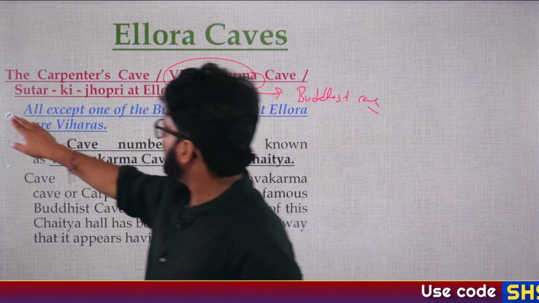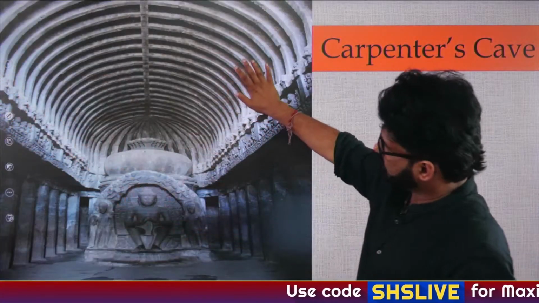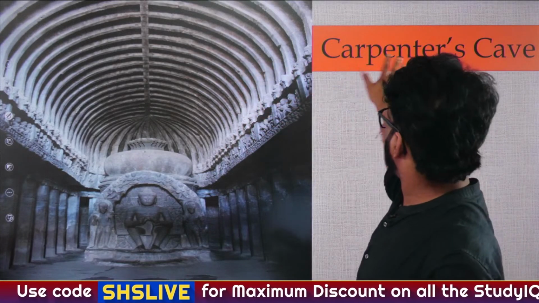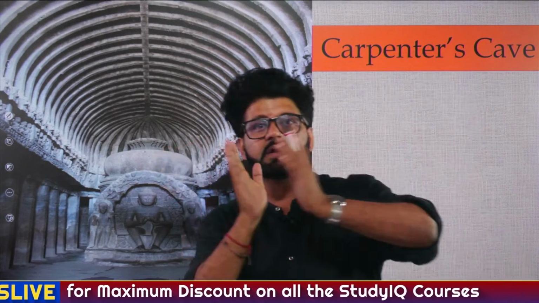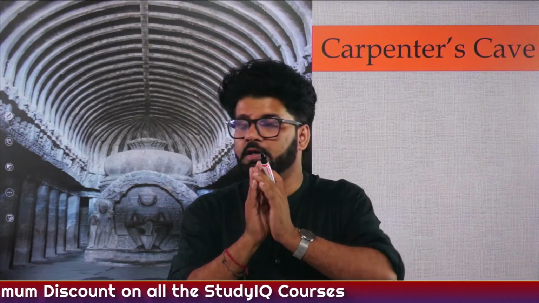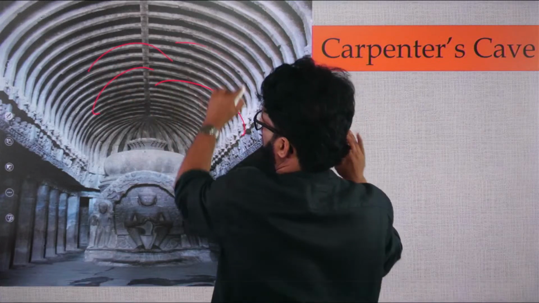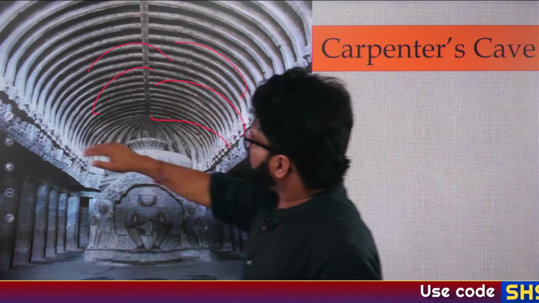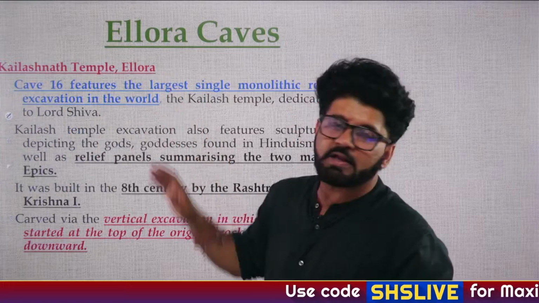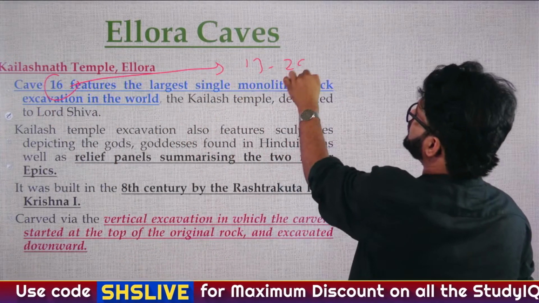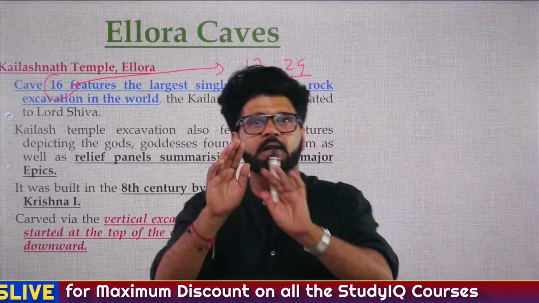I'm not reading it. I will just show you how it looks. This is the Vishwakarma cave, Carpenter's cave. Don't mistake it. Carpenter's cave is fine, but if it is written Vishwakarma cave, you can get confused. Don't get confused. This is a Buddhist cave. Wooden ribs. See. Then the next one is Kailasa temple. It is a monolithic architecture. Cave number 16, catering to our idea that 13 to 29 are Hindu caves. And it is a monolithic architecture.